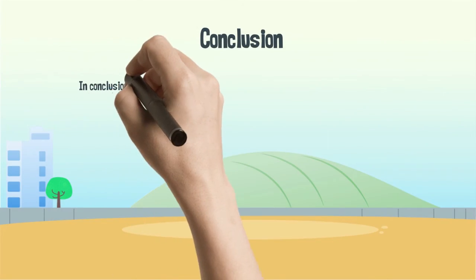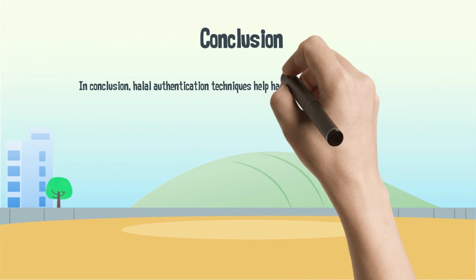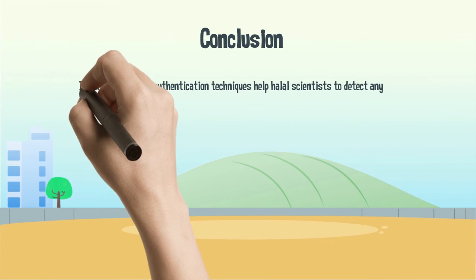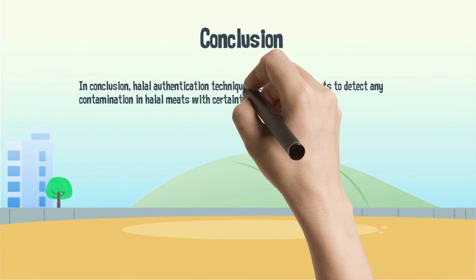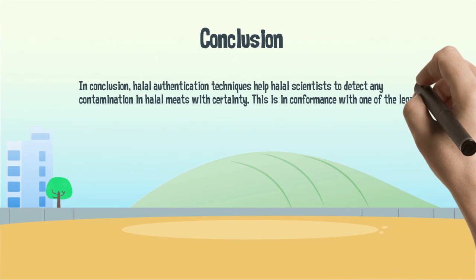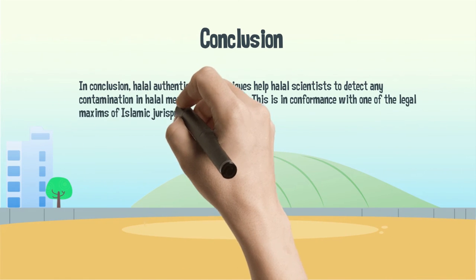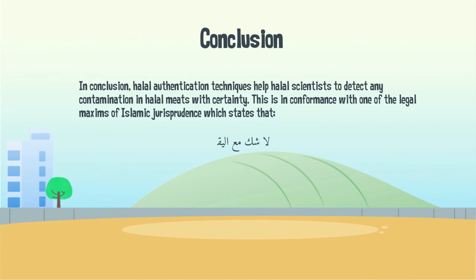In conclusion, halal authentication techniques help halal scientists to detect any contamination in halal meats with certainty. This is in conformity with one of the legal maxims of Islamic jurisprudence, which states that La shakka ma'al yaqin, which means there is no doubt with what is certain.